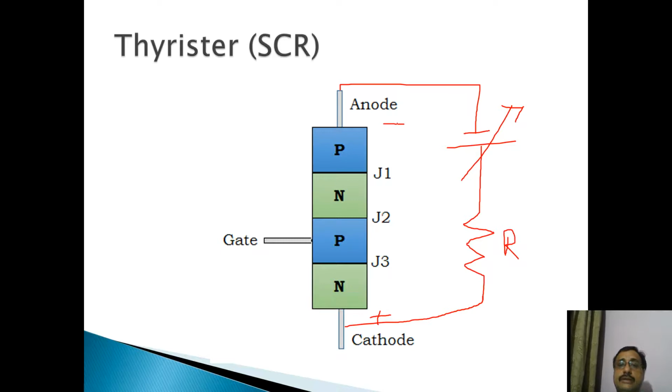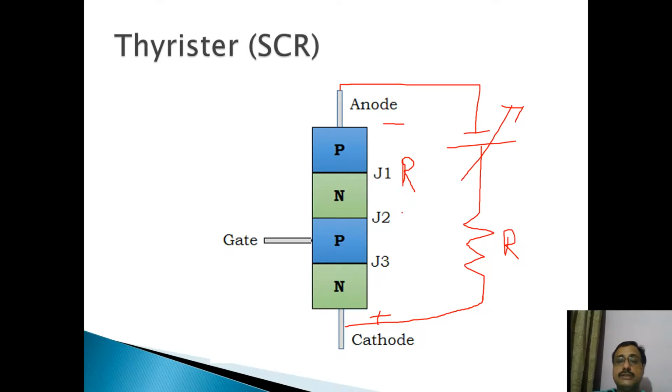So this negative terminal is connected to this P and positive is connected to this N. This junction J1 will be reverse biased, because P is connected to negative and N is connected to positive. Similarly, for junction J2, the negative is connected to this N terminal and the positive is connected to this P terminal.